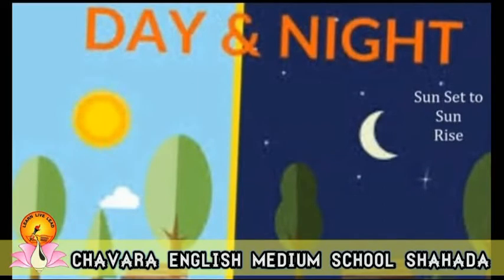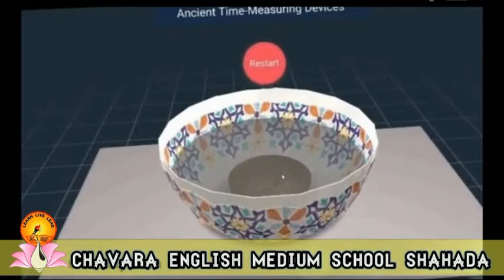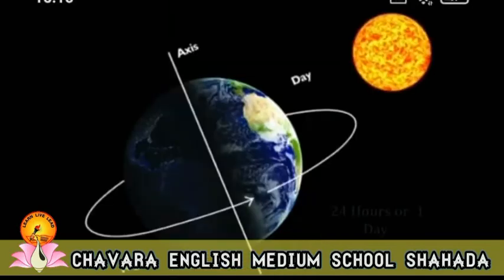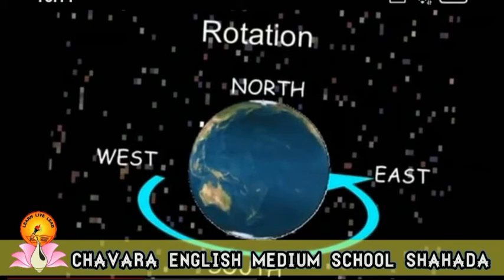Earlier, natural events and instruments like Ghatika Patra, a bowl with a minute hole at its base, which would float in a large water-filled vessel, sand timer, etc., were used to tell time. The earth takes 24 hours, that is, one day, to complete one rotation. We consider the direction where the sun rises to be the east, thus, the earth rotates from west to east.